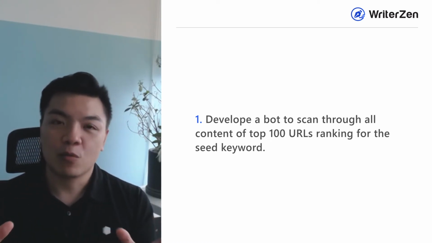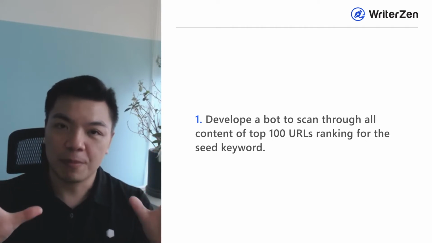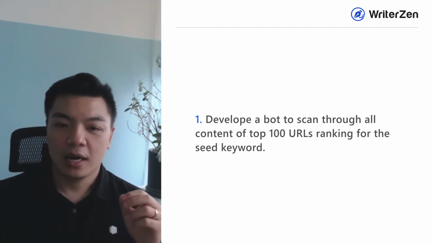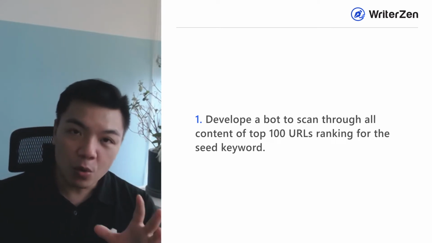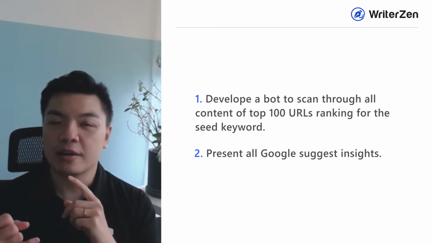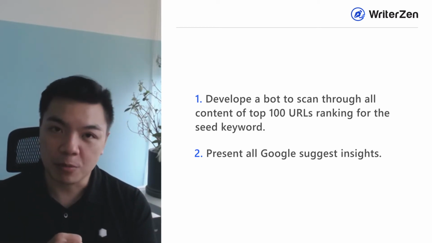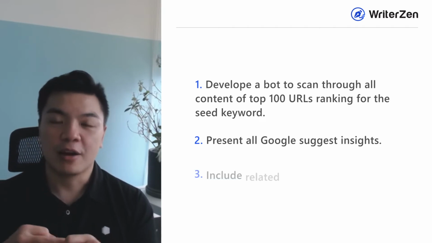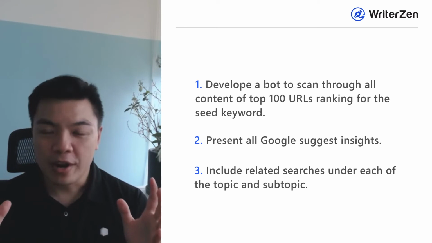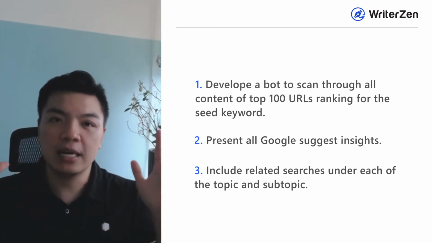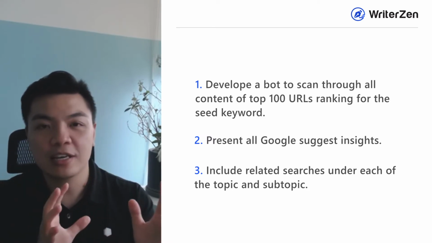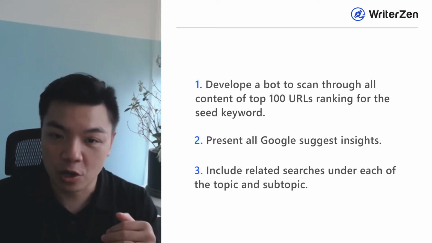And what we'll do is list out all of those topics, showing all of that for you, and along with that, we'll also present you with Google Autocomplete insight. So you will get People Also Ask, you have topics that people discuss, we have all the questions and related searches that appear on Google for your seed keyword. That way you have a very clear overall picture of how all the subtopics work and what headlines your competitors are using to write about those subtopics.